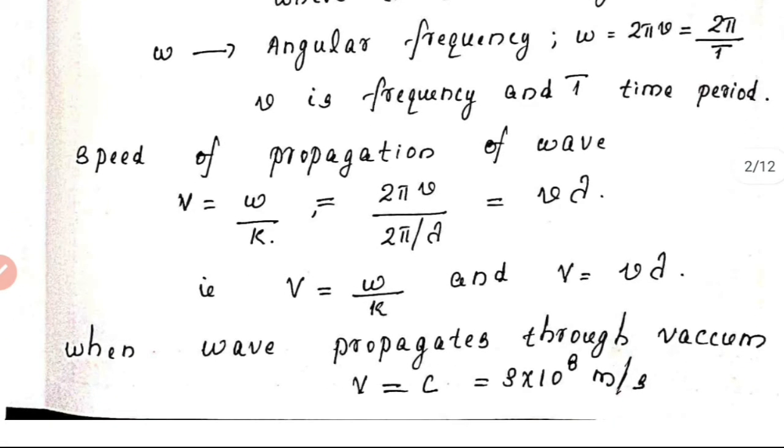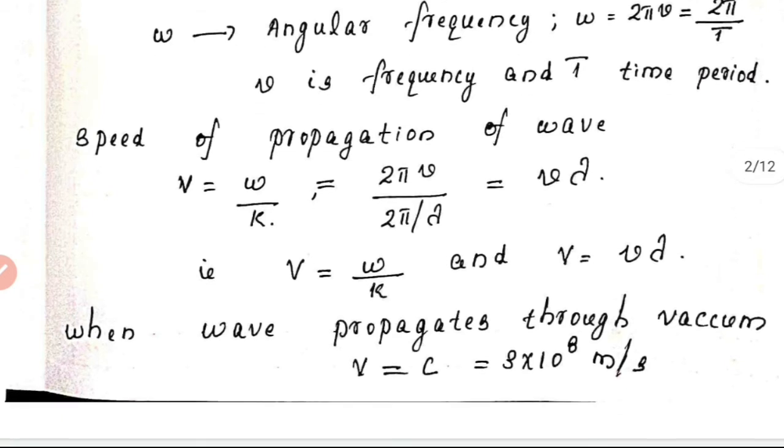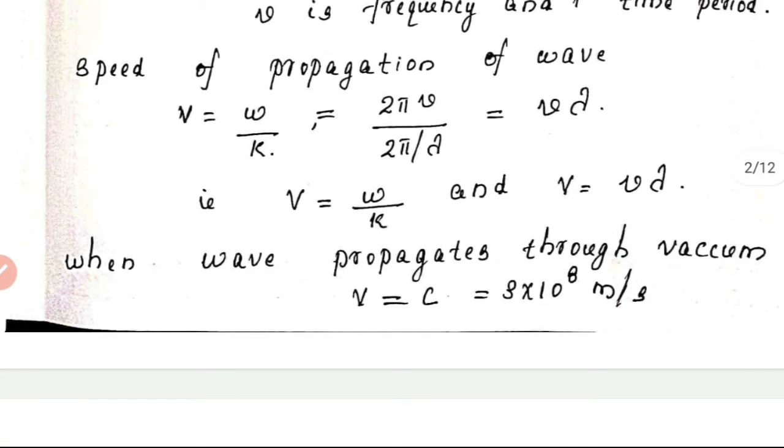Now the speed of propagation of the wave is given by the expression v equal to omega by k, which is the same as 2 pi nu divided by 2 pi by lambda. So we get nu lambda. So we have two expressions for the speed of the wave, that is omega by k and nu lambda.